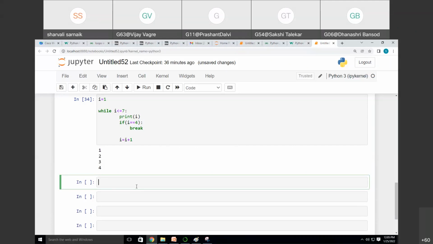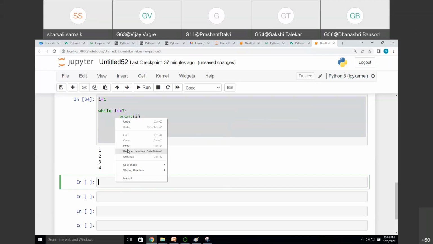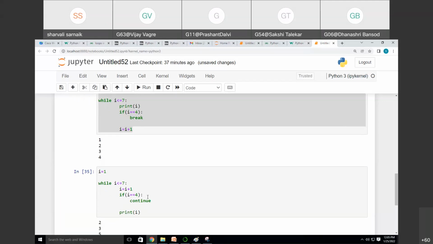Similarly, we have a continue statement. Now let's see what is this continue statement. Let me take the same code. Here I've taken 1, then 7. First I am incrementing the values, that is I is equal to I plus 1. Then instead of break, I'm writing continue. And then I'm printing the value of I. Now see.